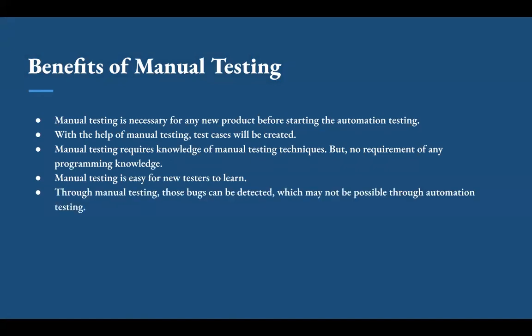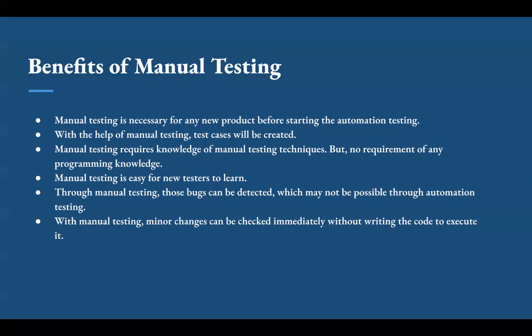Through manual testing, those bugs can be detected which may not be possible through automation testing. With manual testing, minor changes can be checked immediately without writing the code and executing it.